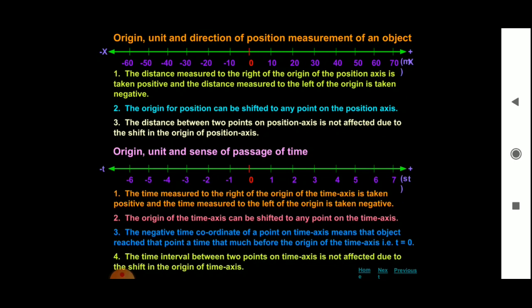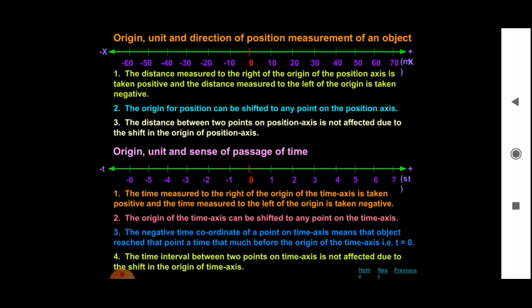Now here the time is measured to the right of the origin of the time axis is taken positive, and the time measured to the left of the origin is taken as negative. So the first diagram is for a position and the second diagram is for a time. And the second point, the origin of the time axis can be shifted to any point on the time axis. We can shift the origin.